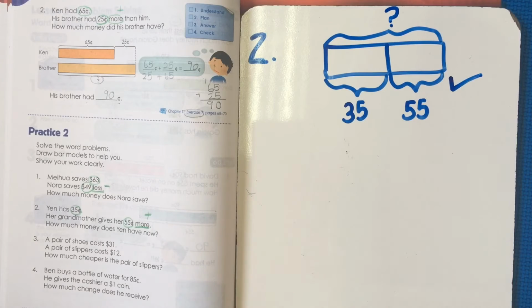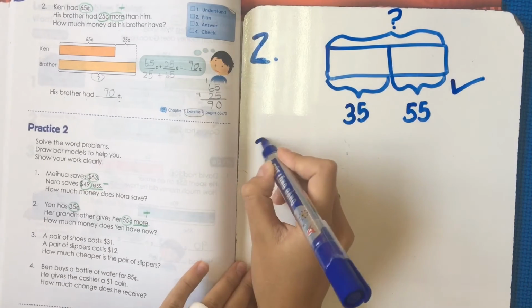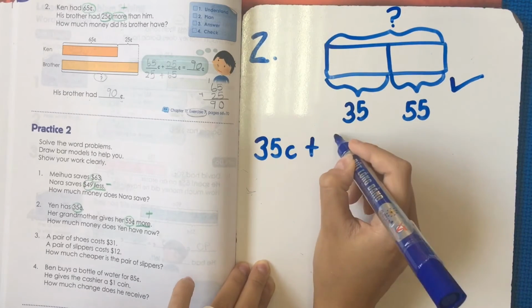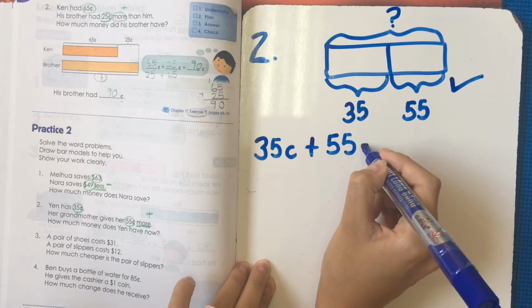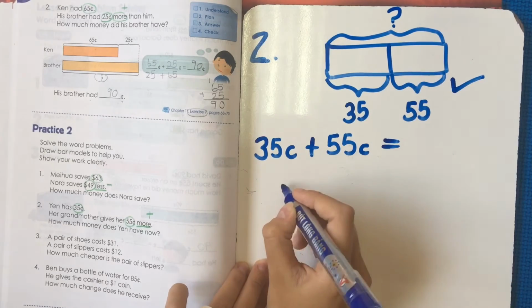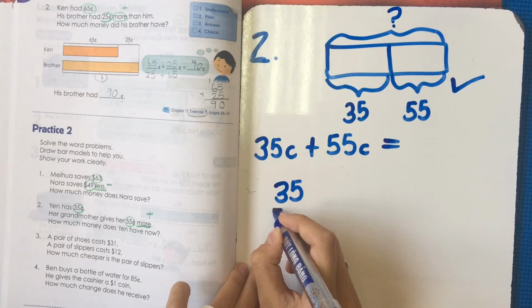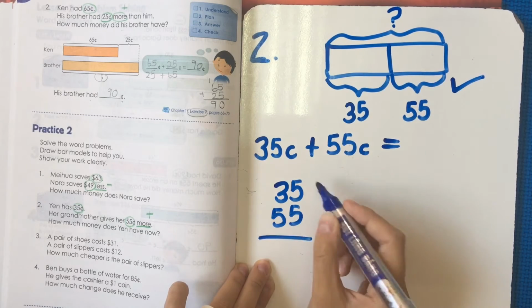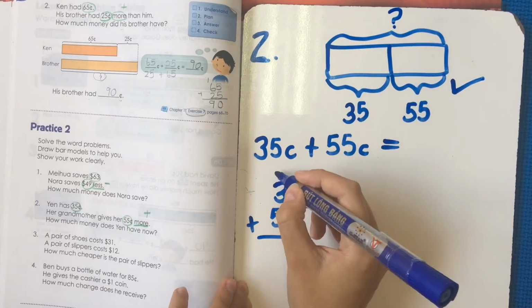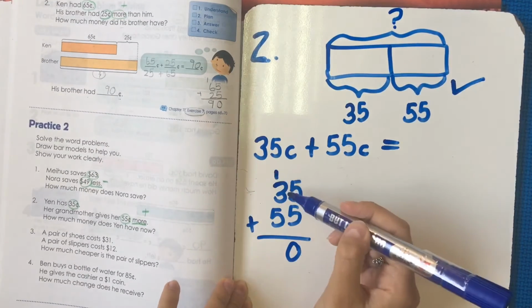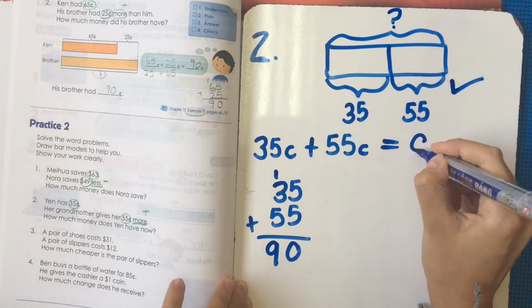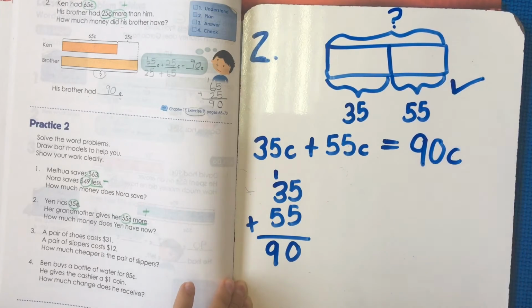Now I need to write my sum. I will write 35 cents plus 55 cents equals, I can do my sum on the side. 5 plus 5 is 10. I write my 0. I carry the 1. 1 plus 3 plus 5 is 9. And my answer here is 90 cents.